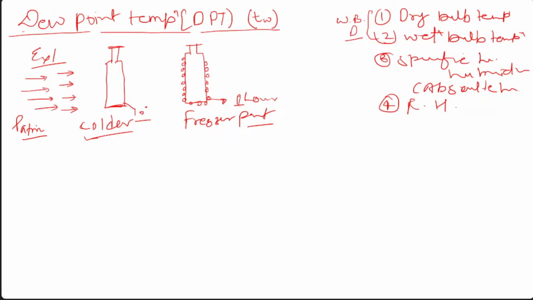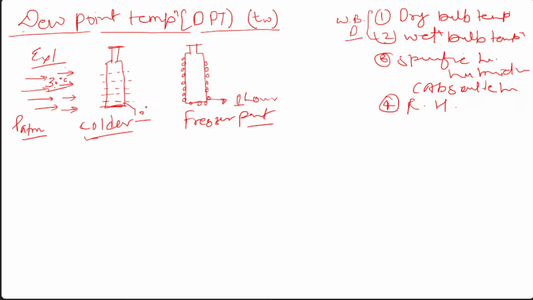As this air comes in contact with the surface of this water bottle, it may lose some of its energy. I'm talking in terms of temperature. Suppose the temperature of this air, the dry bulb temperature, is 30 degrees centigrade.